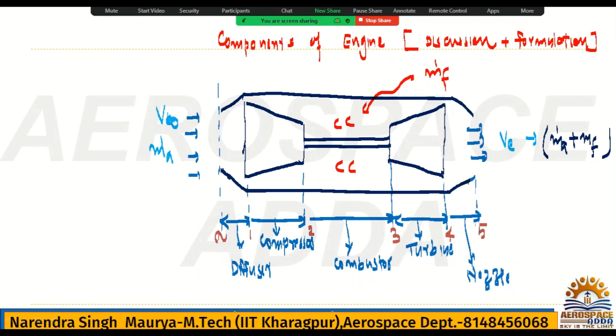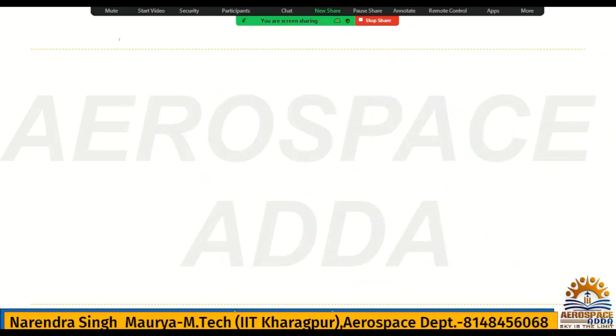Now from this numbering we'll go for the formulation. So first is the diffuser, or it is also called intake, or it is also called inlet.